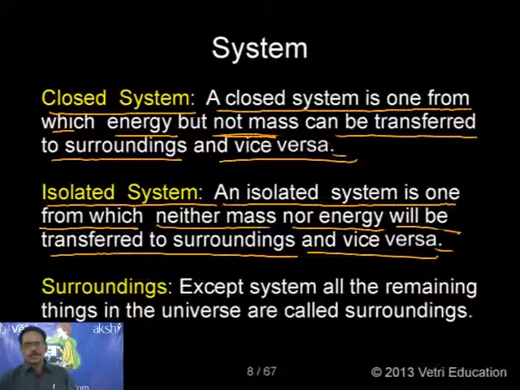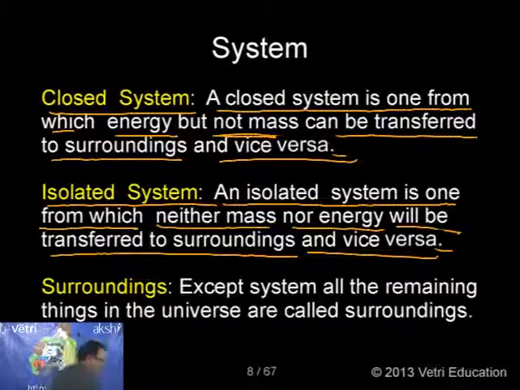Kindly follow. So a system has three types: open system, closed system, and isolated system. Whenever you are studying any chemical reaction or any process, kindly keep in mind what type of system is indicated. Is it an open system? Is it a closed system? Is it a thermally insulated isolated system? This is the most important information you must know.